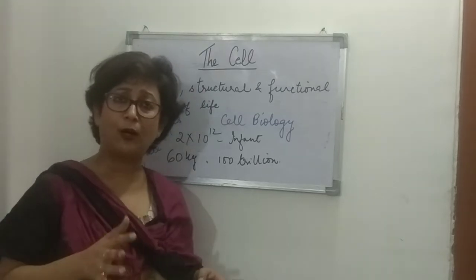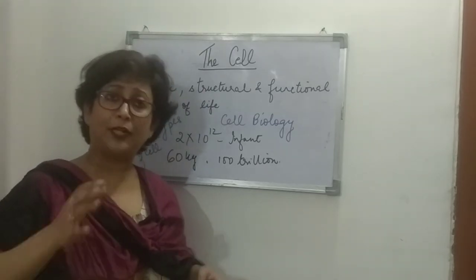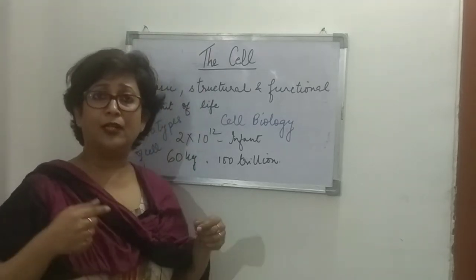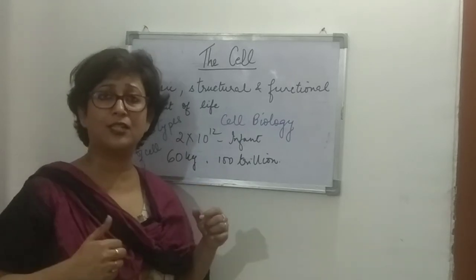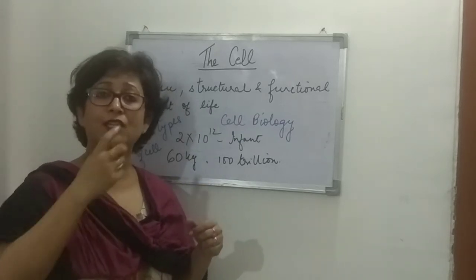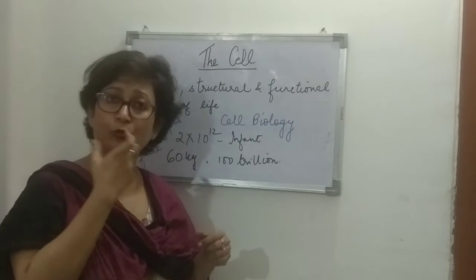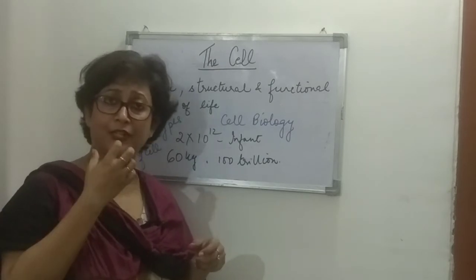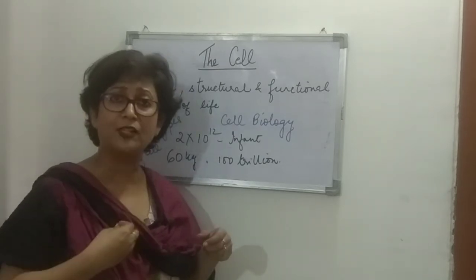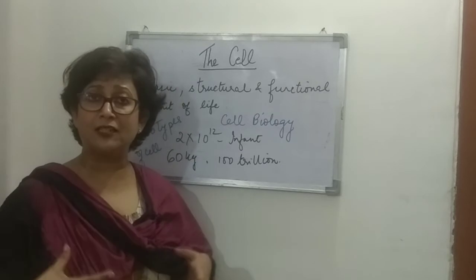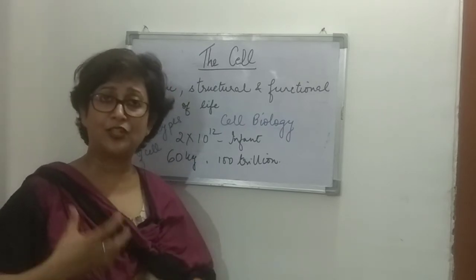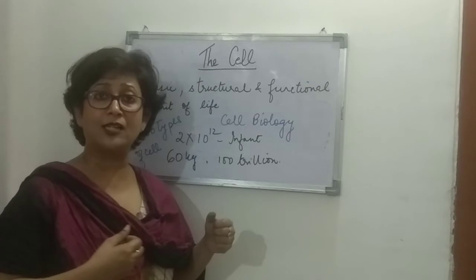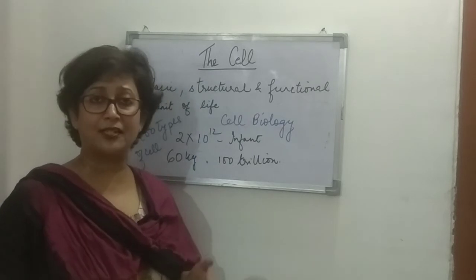Now, if we talk about a particular system in itself, one particular system is made up of different organs, right? The digestive system, if we talk about, it starts right away from the mouth, that is the vestibule where the salivary glands are present. Then comes the esophagus, right? The stomach, the intestines, then the accessory organs that are there which help in digestion, like the liver, the pancreas, the large intestine is there, right?